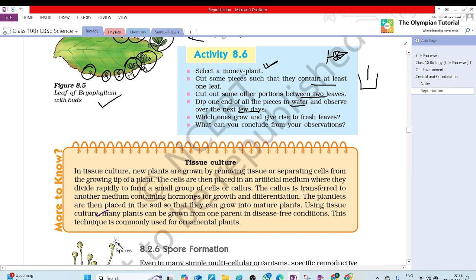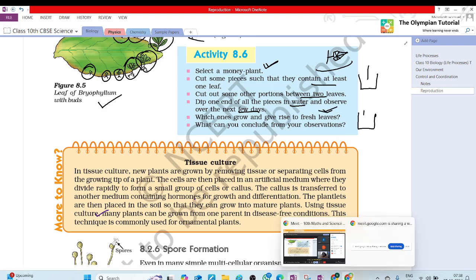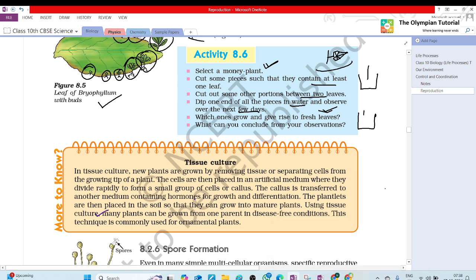People often carry a money plant from one place to another by cutting a part, and then put it back in water or soil in the other place and it grows again. Have you ever observed this thing? If anybody has a money plant, there is no need to take seed. Simply cut the part, and we can grow it at our home also.